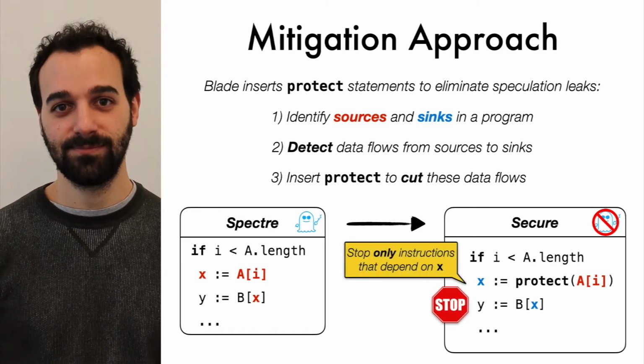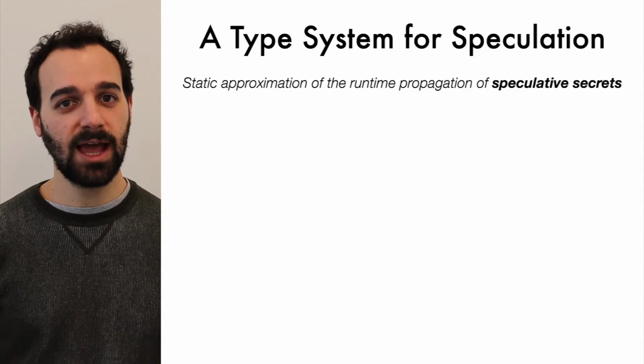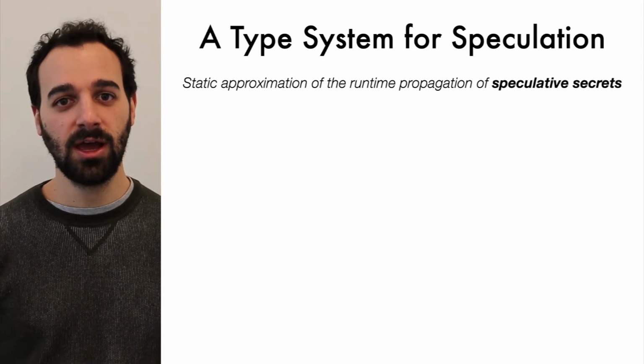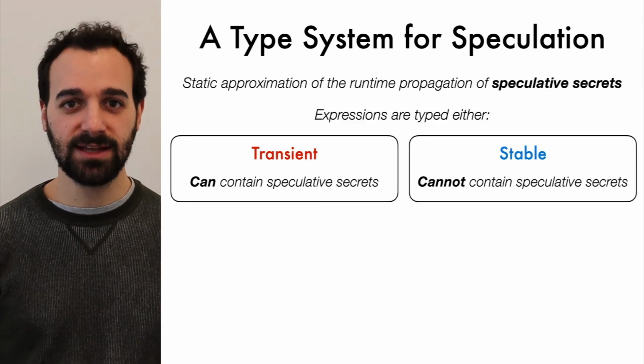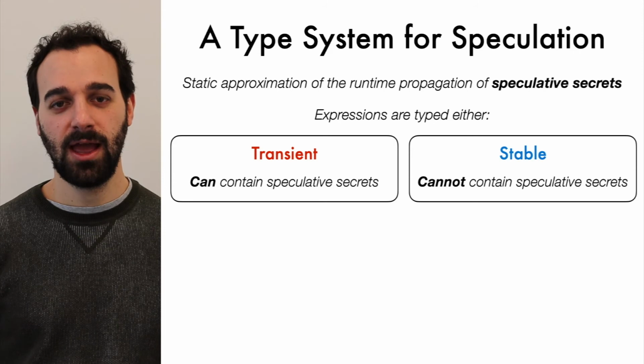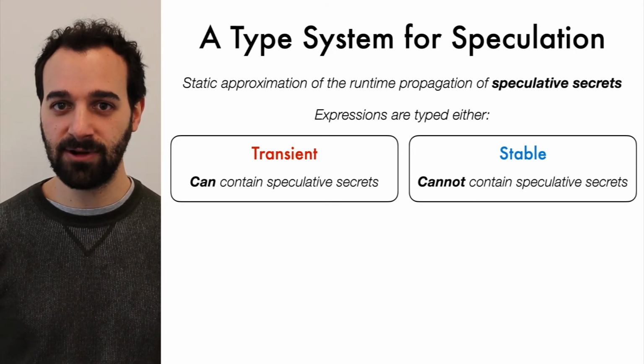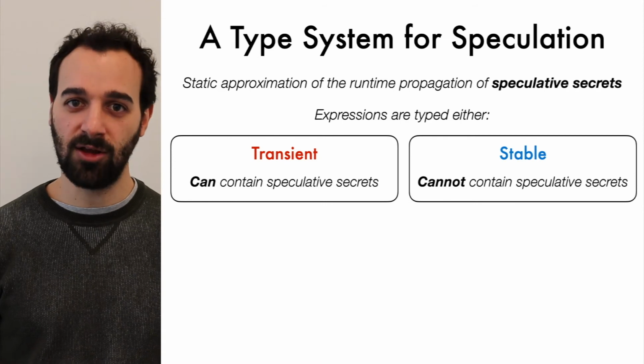In order to detect speculative leaks, Blade tracks speculative data flows by means of a static type system. The type system conservatively approximates the dynamic semantics of speculation using two types, transient and stable. Expressions are typed either transient if they can contain transient secrets, or stable if they cannot.